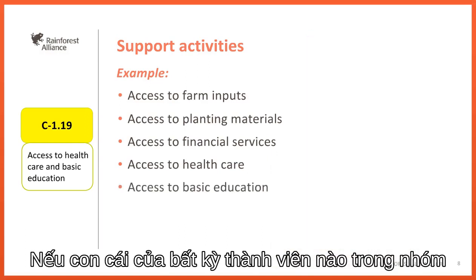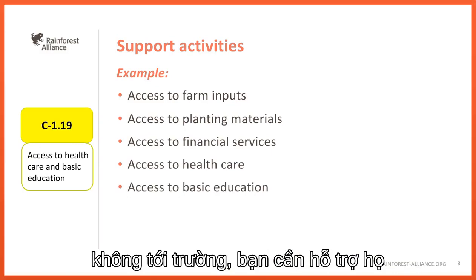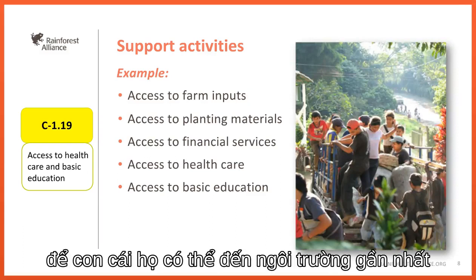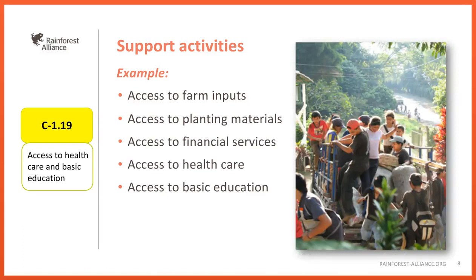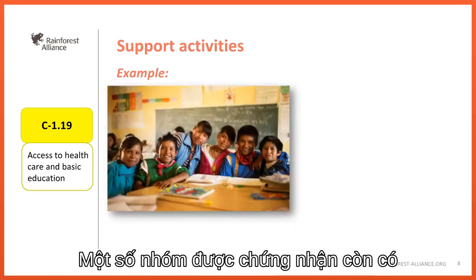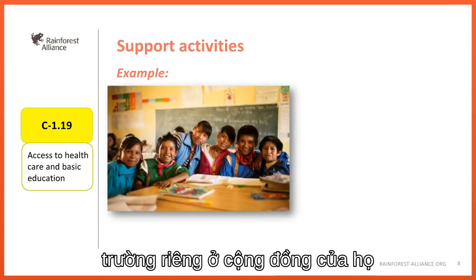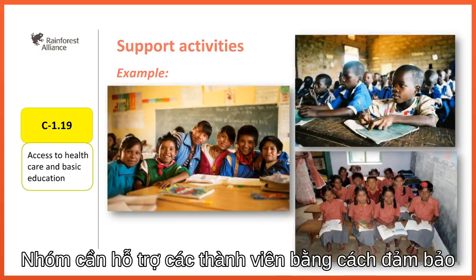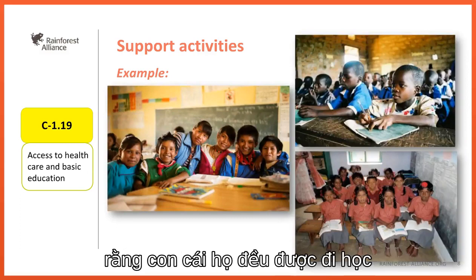If any member's children are not going to a primary school, you need to support them. The group can offer transportation support so that they can go to the nearest school. Some certified groups have even established their own school in their community. The group needs to support the members by ensuring that their children are all going to school.